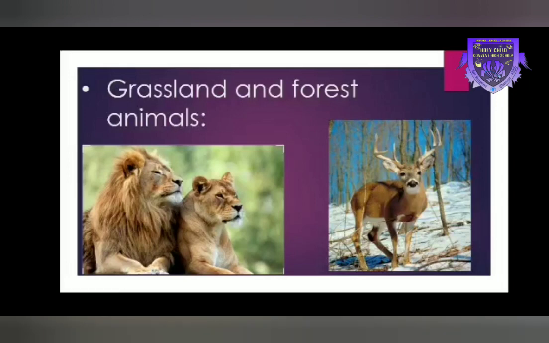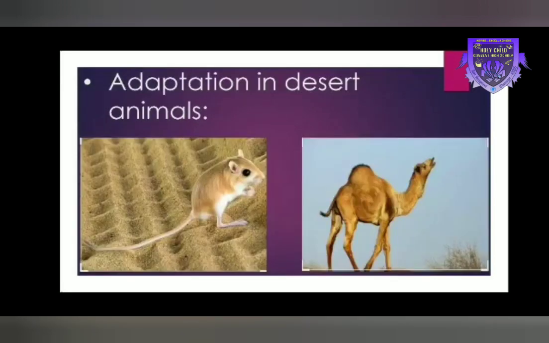Similarly, let us discuss adaptations of deer in this region. It has strong teeth for chewing hard plant stems of the forest. It has long ears to hear movements of predators, and the eyes on the side of its head allow it to look in all directions for danger. The speed of the deer also helps its adaptation.